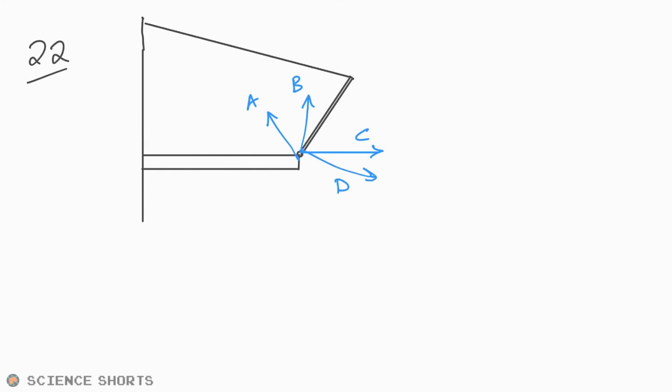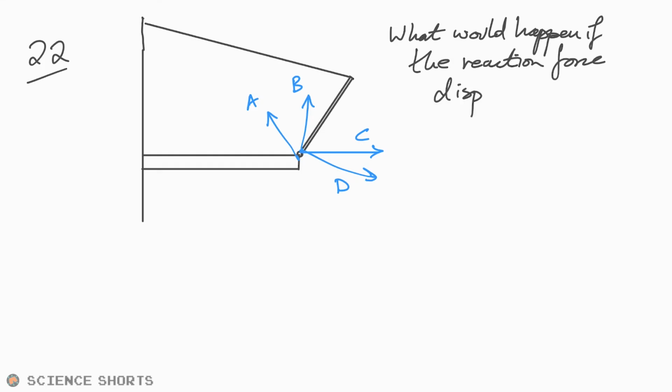Now, this confuses a lot of people because of free body diagrams with forces. Which arrow shows the direction of the reaction force of the hinge on the trapdoor? So, what I like to think of in these kind of cases is what would happen if the reaction force disappeared. Oh, I can't spell today. So what would happen if the reaction force and the hinge just completely disappeared? Well, we have this rope pulling the trapdoor to the left, but then also we have the trapdoor being pulled downwards due to gravity, don't we?